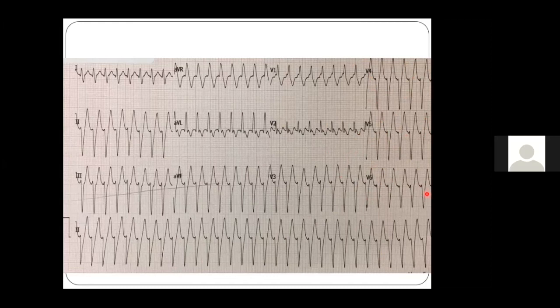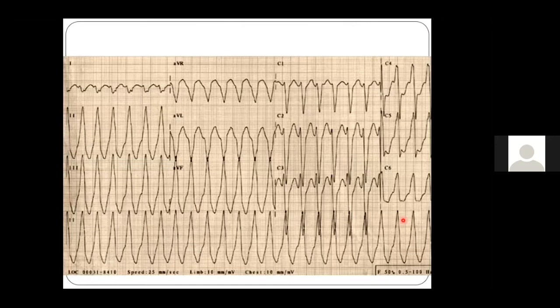So the chance of VT in this ECG is very high, and that is why we should not try jumping into the next criteria of the Brugada algorithm. However, still, if we jump to the next criterion, the second is the beginning of the R to the nadir of the S, which can be applied only if you have an RS pattern. Here, as we do not have an RS pattern, we may not be able to apply it. Still, if you leave the AV dissociation, the fourth criterion of the algorithm remains, with the RBBB pattern: there is a small R and a deep S. So the ratio of RS is less than 1, which suggests a ventricular tachycardia. So this ECG is again an ECG of a ventricular tachycardia.